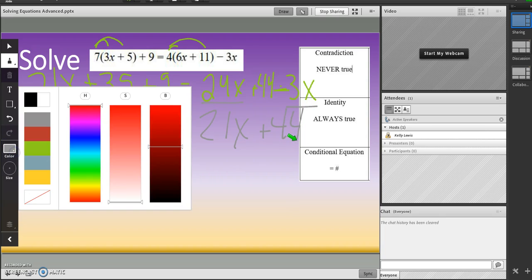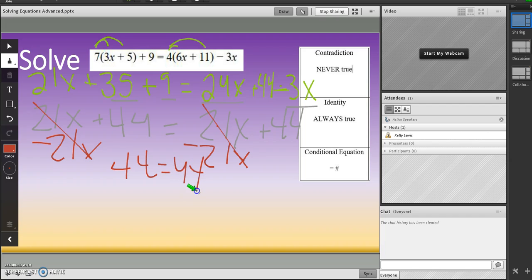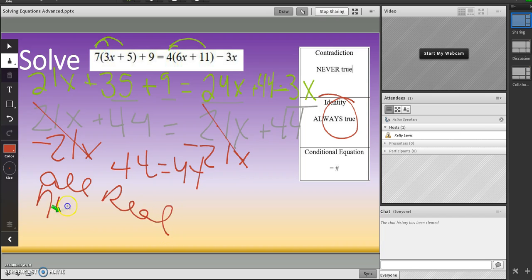But just so we're 100% sure, let's finish it out. I'm going to subtract this 21x from that 21x, because I like my letters on my left. They cancel, and I get 44 equals 44. And that's always true. So you can write all real numbers, or you can write the symbol for all real numbers, or you can write identity.